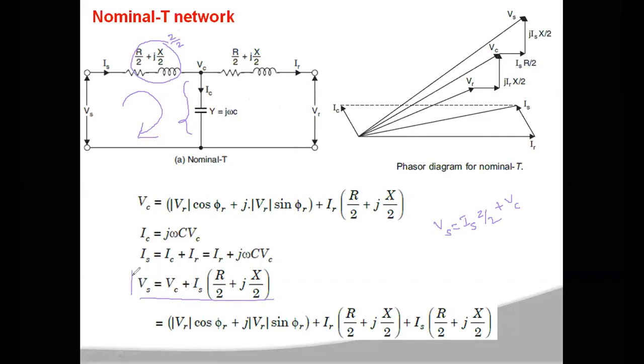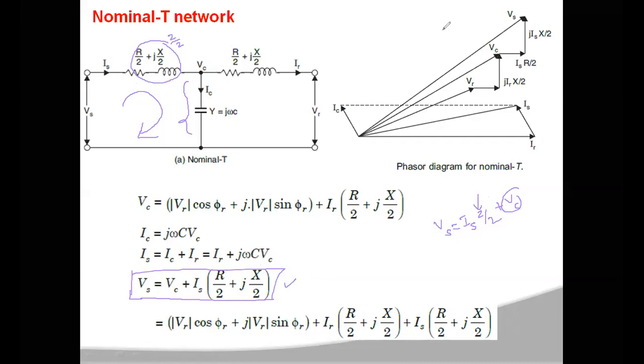Vs is equal to your VC plus Is into, in place of Z you can write R plus jX, so you can write it as Is into R by 2 plus j into X by 2. So this is the voltage equation when you apply the KVL at the first loop.